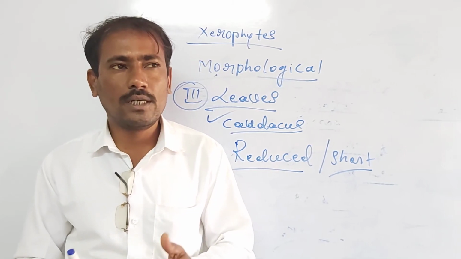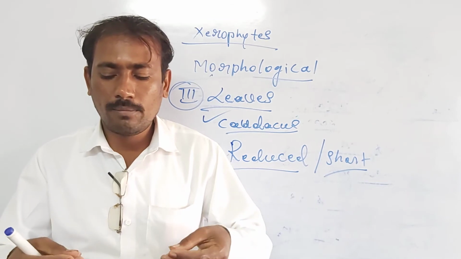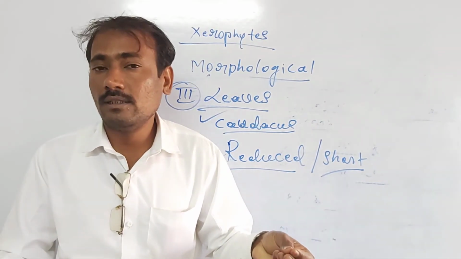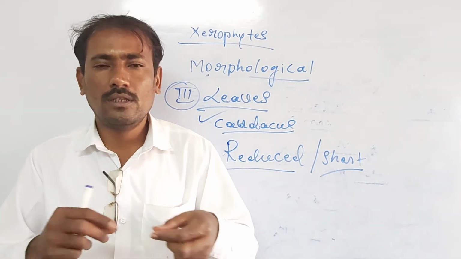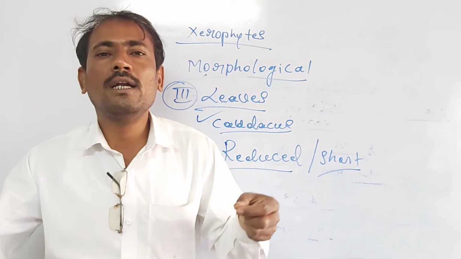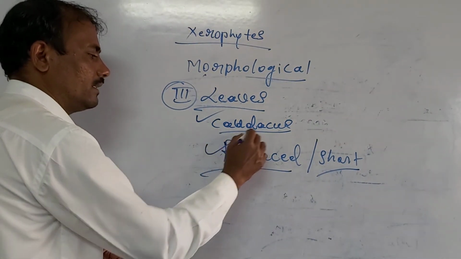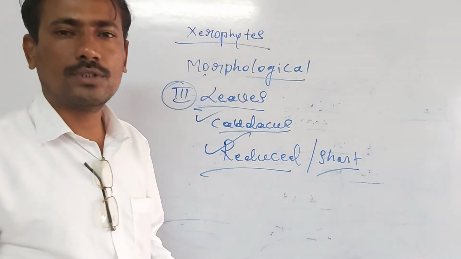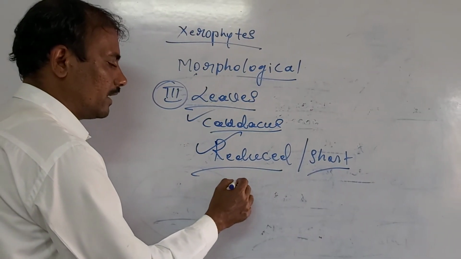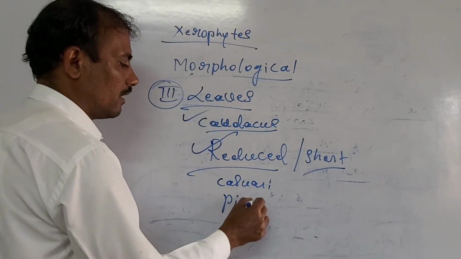The xerophytes do not exhibit a very broad, very thin, very wide laminar region in their leaves. Instead, the leaves are modified into very long needle-like structures. Such leaves are termed as reduced leaves. Examples are Casuarina, Pinus, etc.